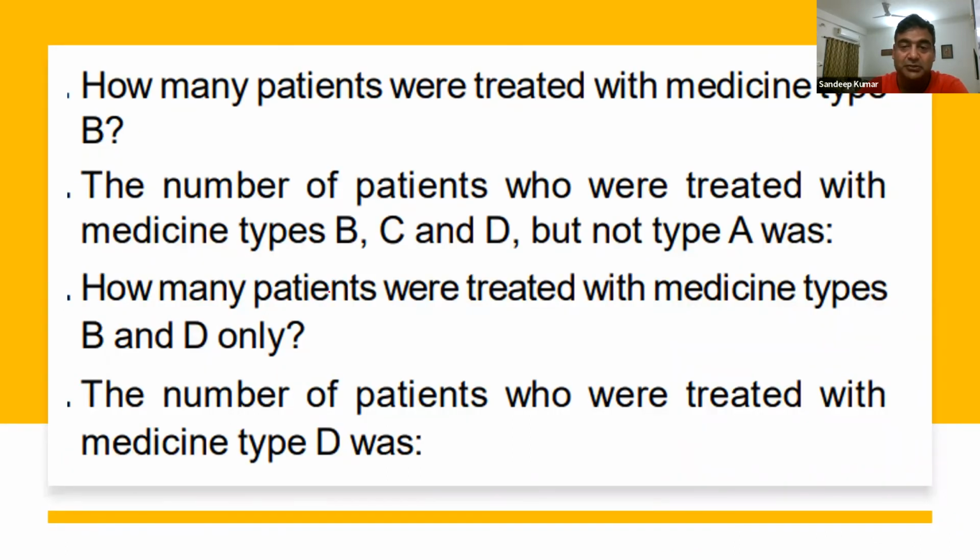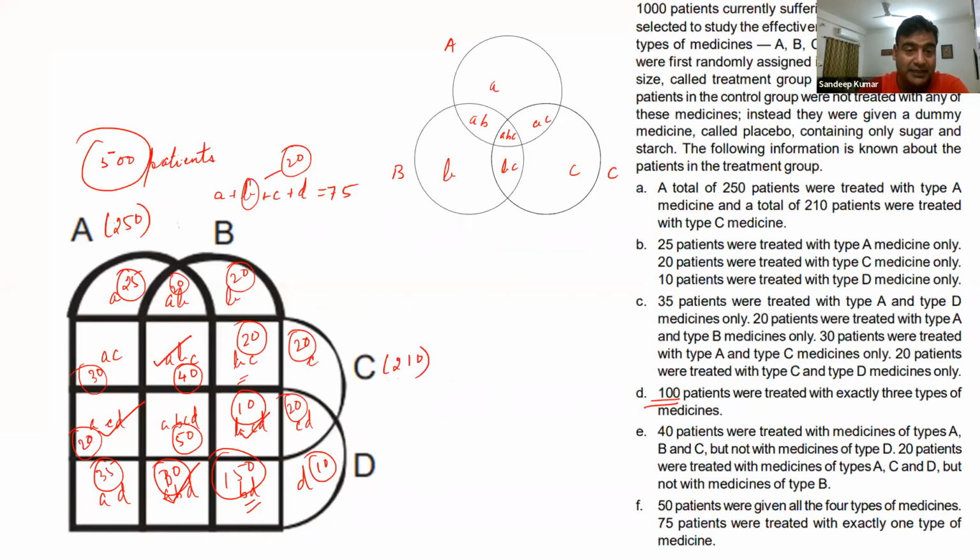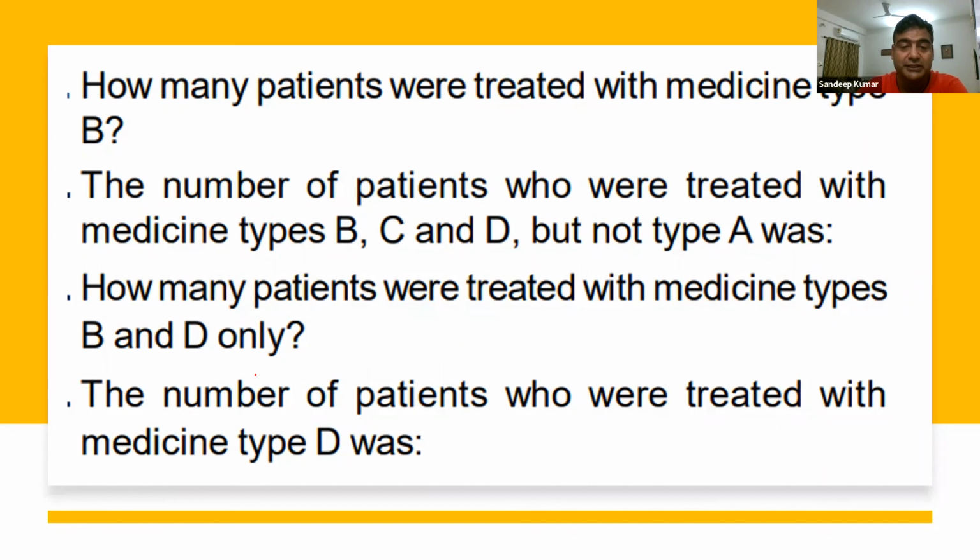Okay, how many patients were treated with medicine types B and D only? Where do we have BD written? We just have to look at it. 150. That is the answer straight away. The number of patients who were treated with medicine type D was.